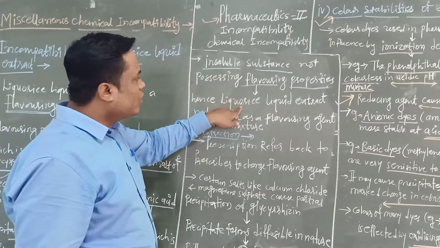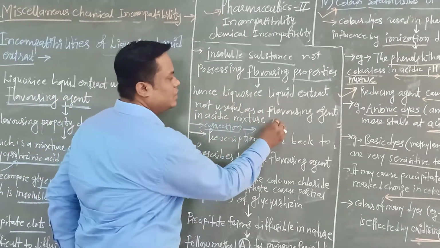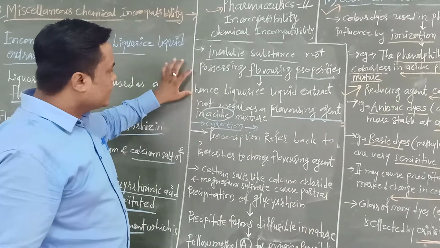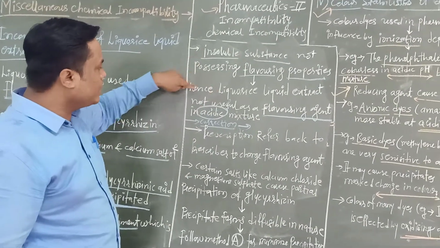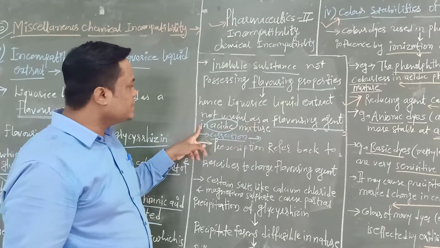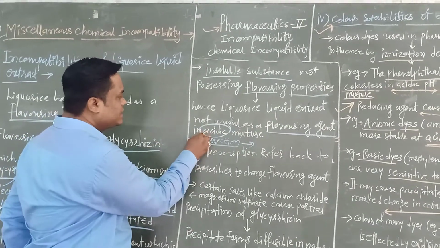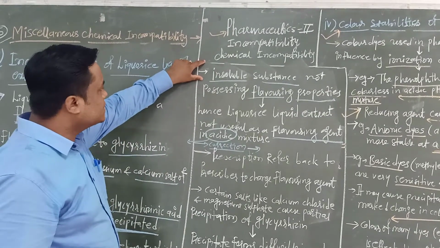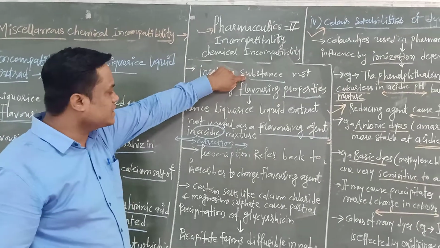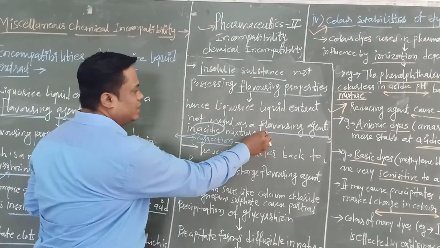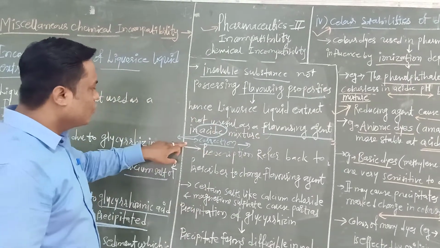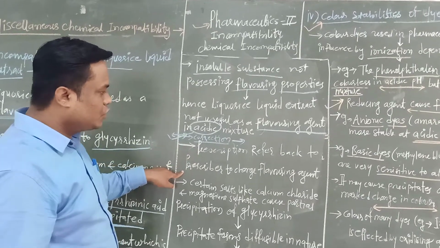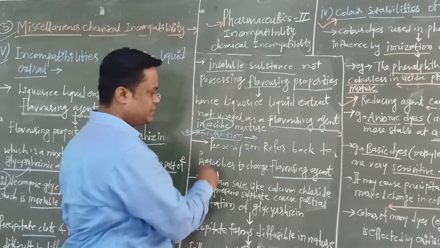Hence, the liquorice liquid extract is not useful as a flavoring agent in acidic mixtures, because in acid the liquid extract of licorice decomposes and forms an insoluble acid, that is, precipitates. Therefore, it is not suitable as a flavoring agent in an acidic mixture. Then what is the method of correction? The prescription is referred back to the prescriber to change the flavoring agent in the prescription due to the acid present.